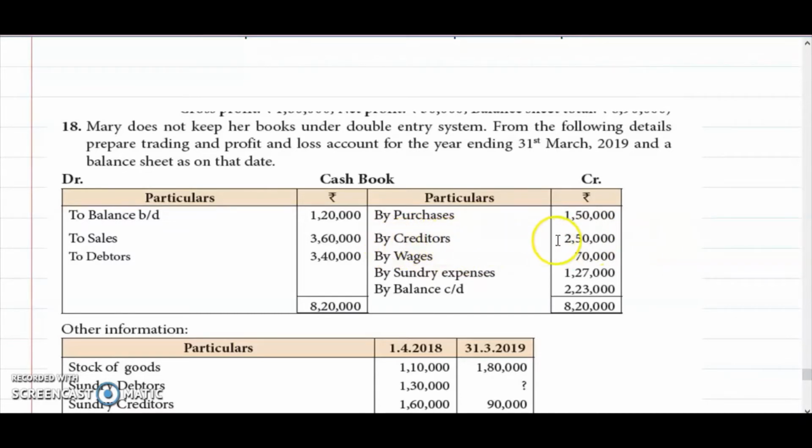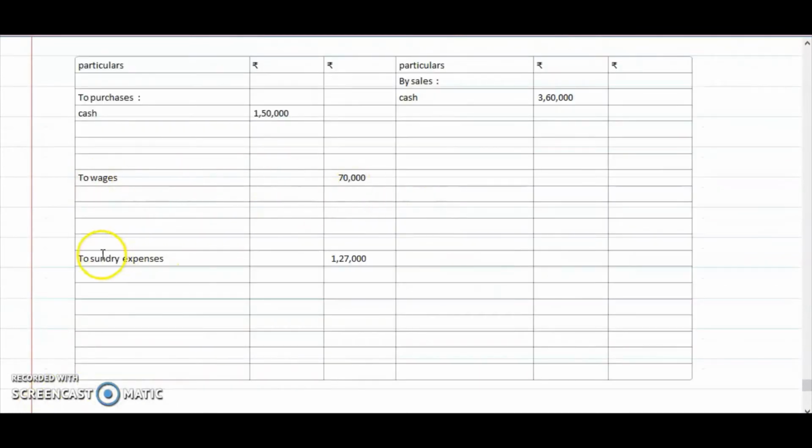So by creditors it will not appear, because we are not going to prepare the creditors account. That's why we are leaving this one. Then wages will appear in the trading account. Then sundry expenses will appear on the debit side of the profit and loss account. So wages 70,000 in the trading account, and sundry expenses 1,27,000 on the debit side of the profit and loss account.